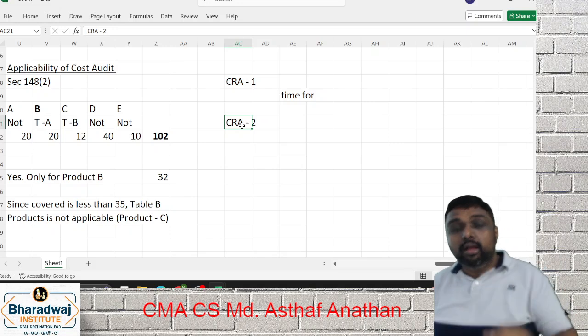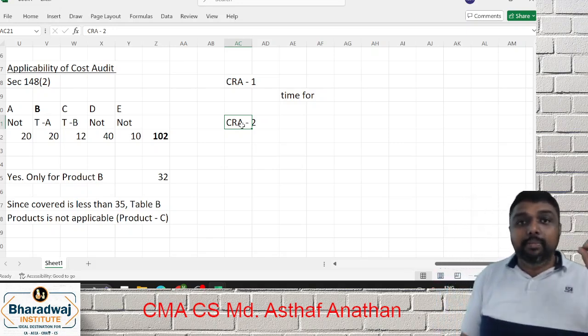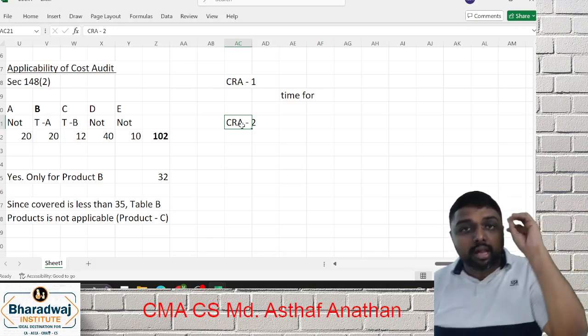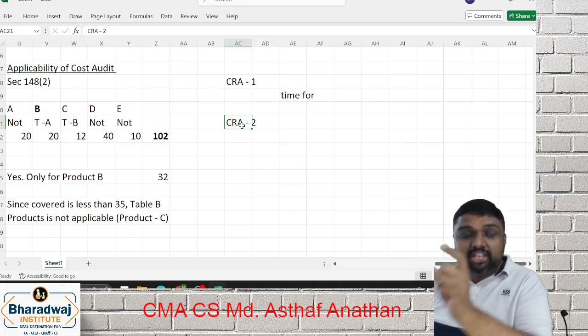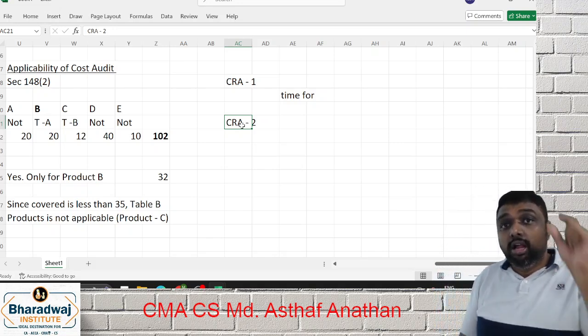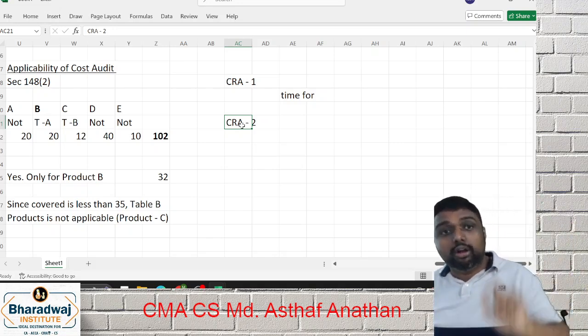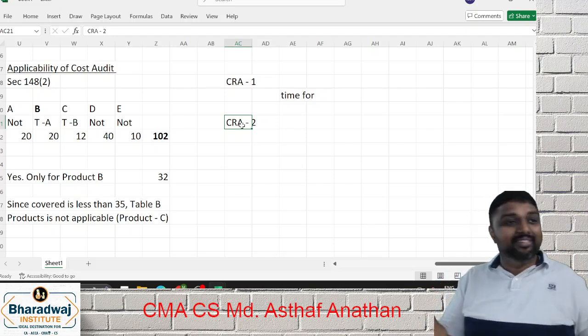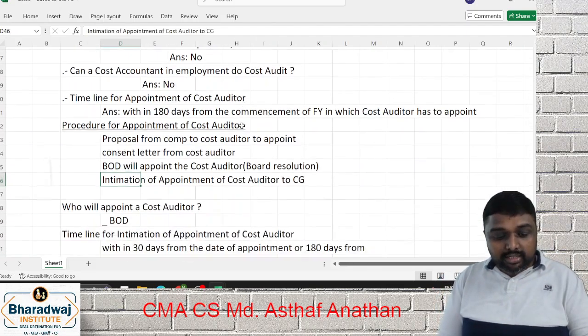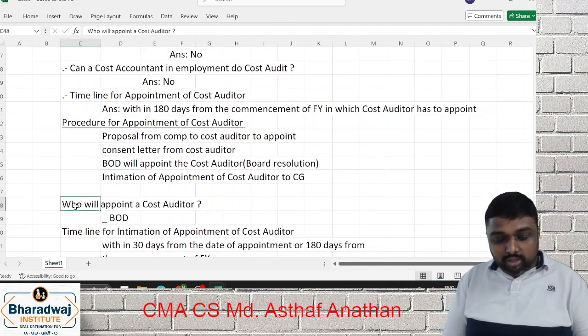CRA 2 content will be what? What is the name of the company, CIN, mail ID of the company, name of the cost auditor, membership number of the cost auditor, the financial year for which you are appointing the cost auditor, which are all the products regulated, which are the products not regulated. These are all you have to state. That's it. So once you have done CRA 2, the board of directors will appoint.